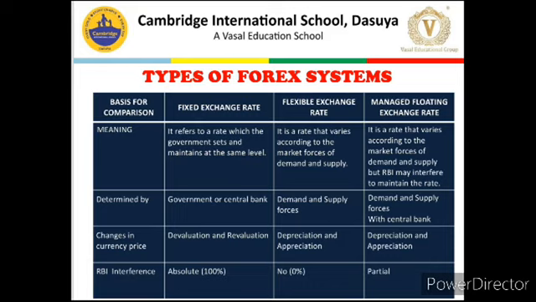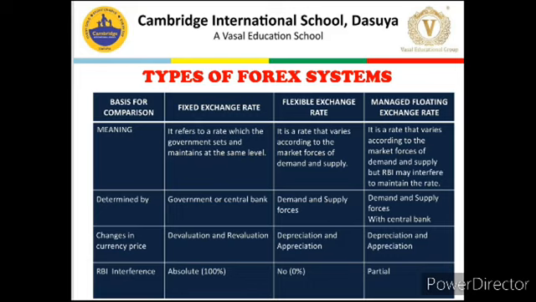And third, managed floating, when the exchange rate is determined by market forces of demand and supply, but in case of extreme fluctuation, meaning extreme upward or downward movement of the domestic currency, the central bank, RBI in case of India, interferes and brings the currency back to its desired exchange rate range. So, these are three different systems.